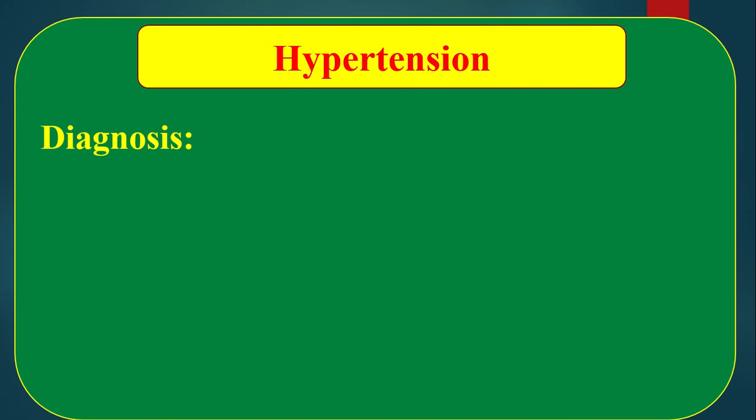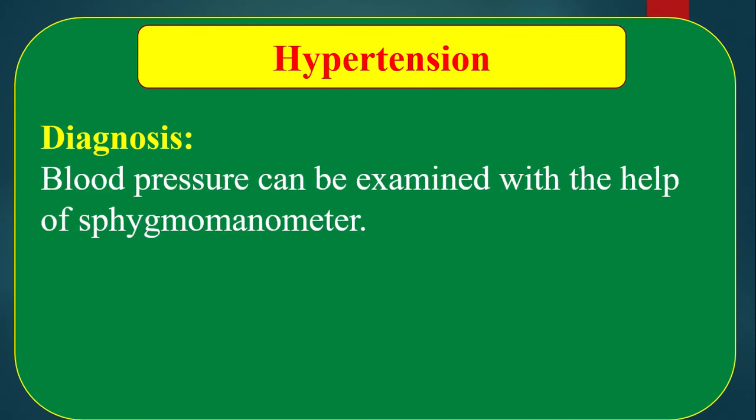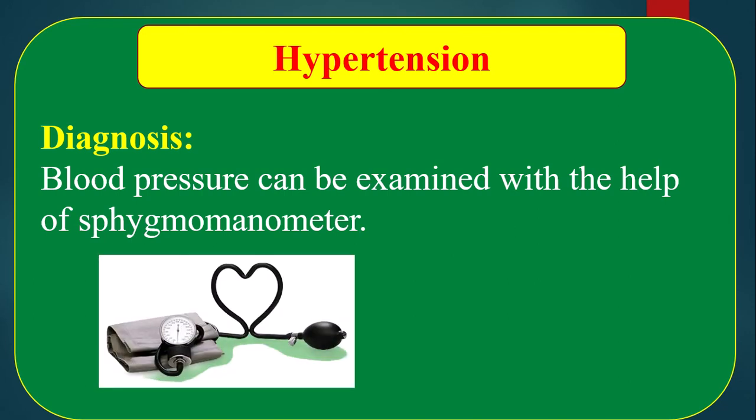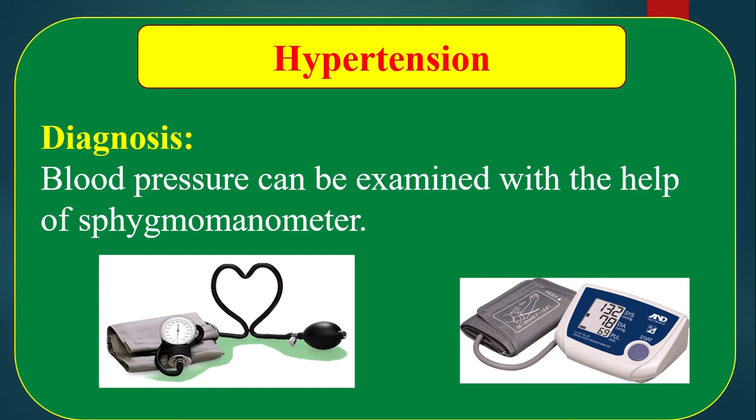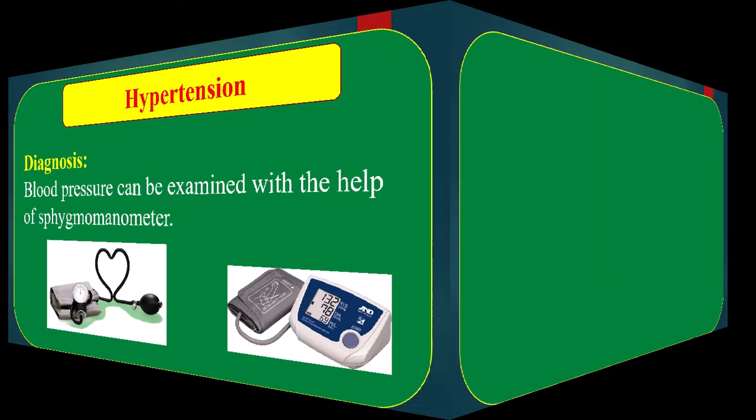Hypertension diagnosis. Blood pressure can be examined with the help of a sphygmomanometer. This is the figure of a sphygmomanometer. There is a figure of another sphygmomanometer which is called a digital sphygmomanometer. With the help of this machine, we may measure whether our blood pressure is high or normal.